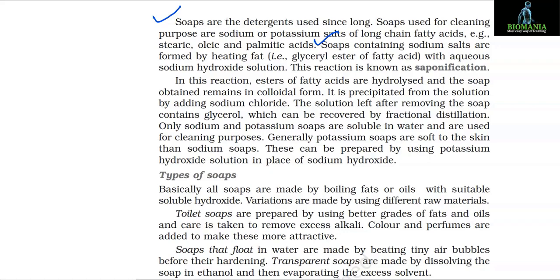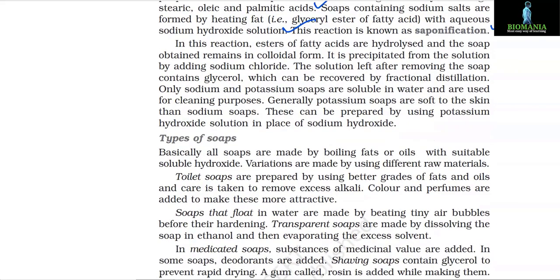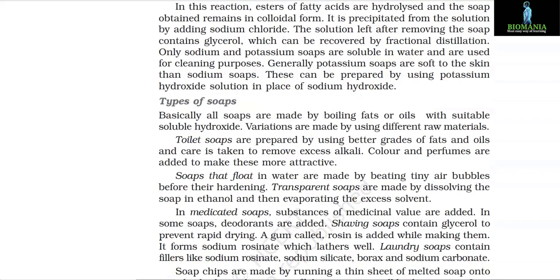Soaps containing sodium salts are formed by heating fat, that is glyceryl ester of fatty acid, with aqueous sodium hydroxide solution. This reaction is known as saponification. In this reaction, esters of fatty acids are hydrolyzed and the soap obtained remains in colloidal form. It is precipitated from the solution by adding sodium chloride. The solution left after removing the soap contains glycerol, which can be recovered by fractional distillation.